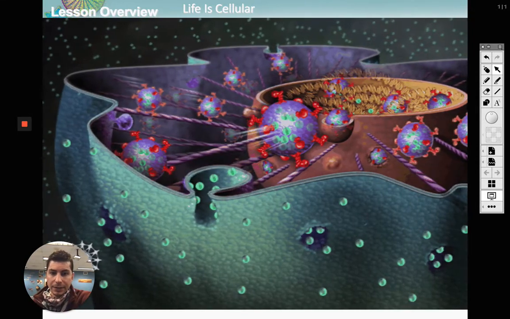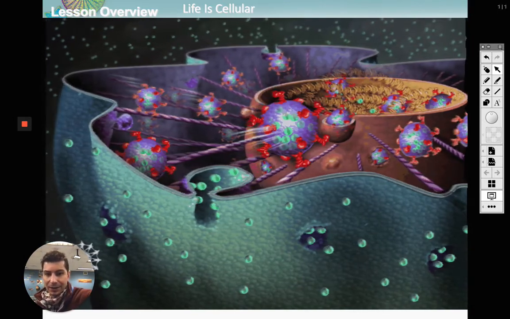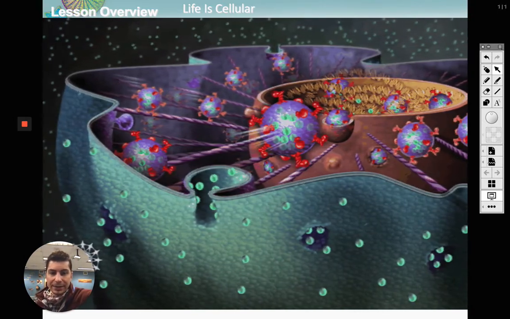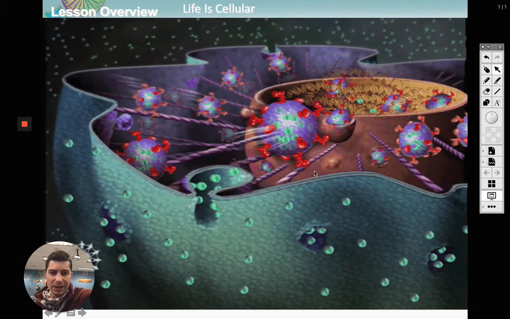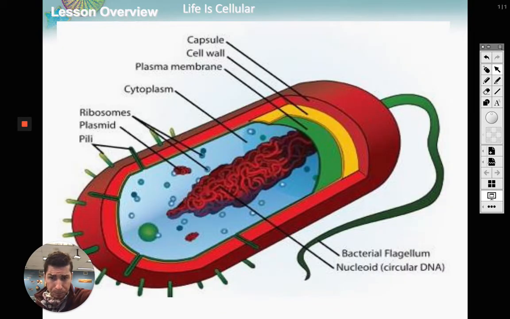Here is a look, I thought this was a pretty cool GIF, of the inside of the cell. You guys can see there's a bunch of different things in the cell, and there's these little rope-like structures that actually anchor everything together. So, here's a prokaryotic cell. It's very simple. These are things like bacteria, okay?